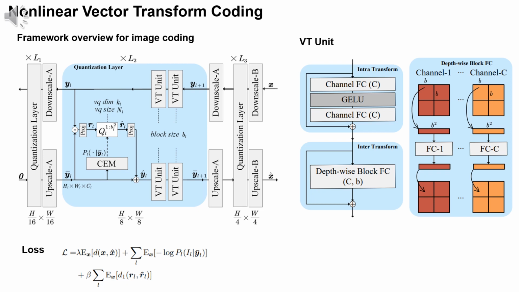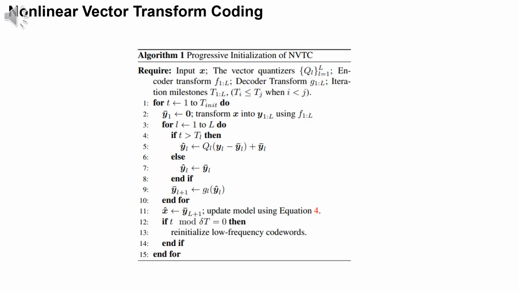In practice, the initialization of VQ codebooks has a significant impact on training efficiency. We find this issue becomes more serious in the training of multi-stage VQ. Therefore, instead of random initialization, we propose a progressive initialization method shown in Algorithm 1. During the initialization process, ECVQ is replaced with VQ, and the conditional entropy model is removed. The vector quantizers are initialized sequentially. To make full use of every code word, we randomly reinitialize low-frequency code words using high-frequency code words for every delta t iterations.